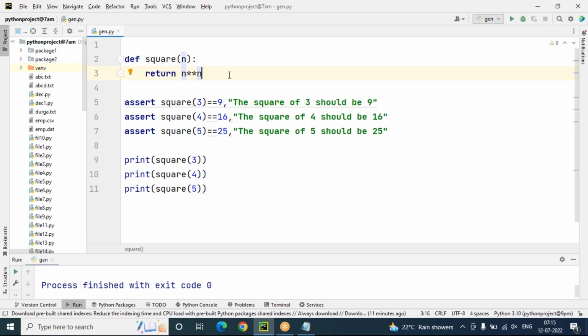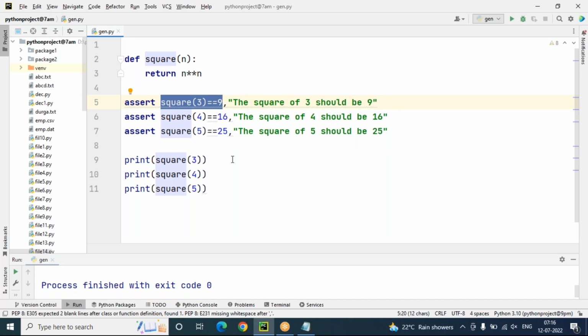Now look at this program. In my function right now, there is an issue. What is the issue? Instead of single star, I use 2 stars. So there is a problem. If there is a problem, immediately the assert keyword checks the conditional expression. If it is true, then your program will execute normally, successfully. If this conditional expression evaluates to false, your program will not execute.